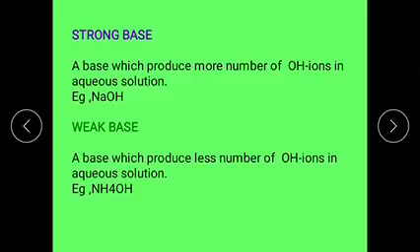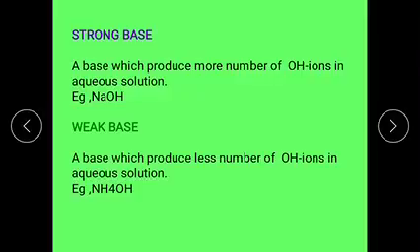Now the definition of a strong base: it can be defined as a base substance which produces more number of OH minus ions in aqueous solution. A base substance which produces more number of OH minus ions or hydroxyl ions in aqueous solution is called a strong base.